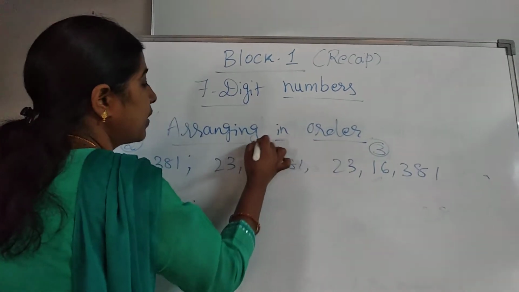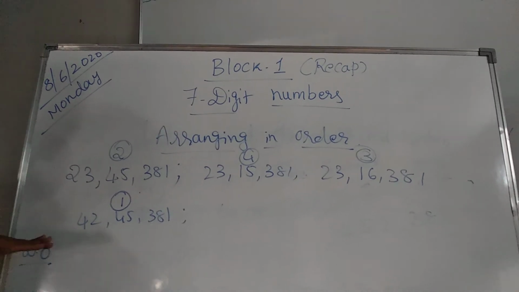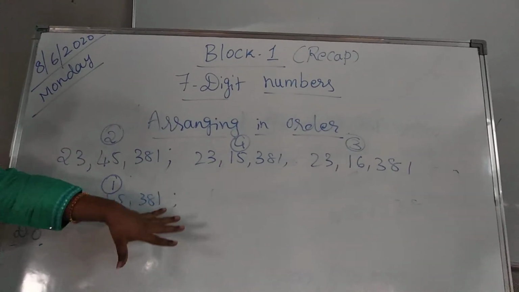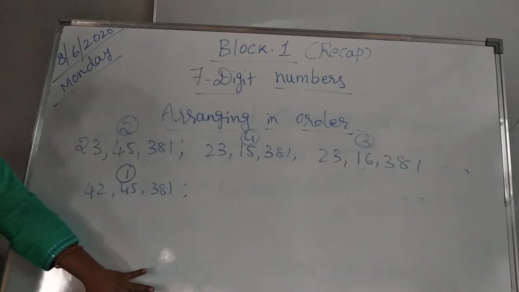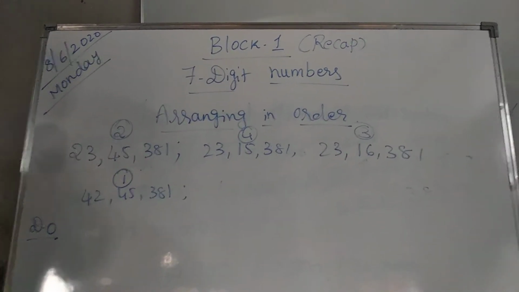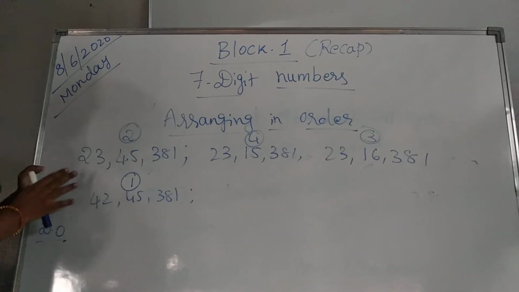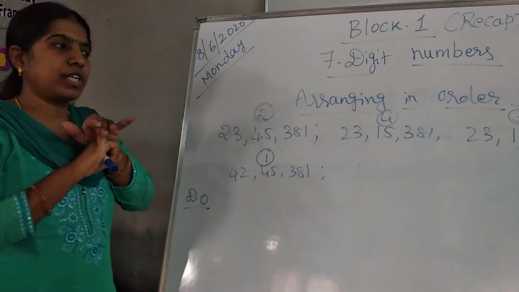Next this one. So whenever arranging in order, ascending or descending: descending means big to small, ascending means small to big. Whenever you are arranging these numbers, first we have to check whether all the numbers have the same number of digits. That is the first thing we have to check.